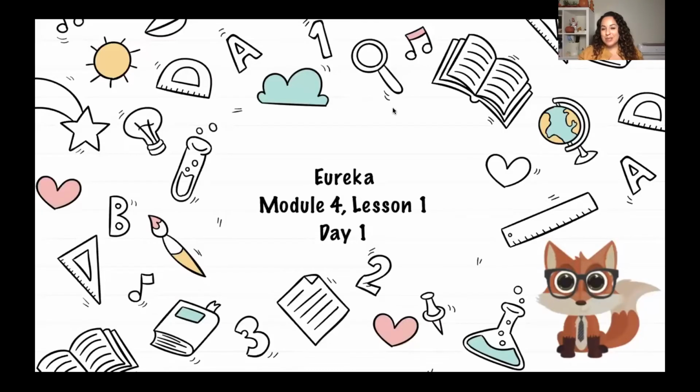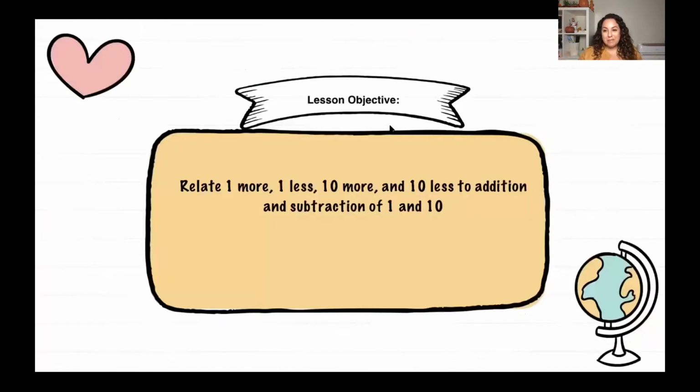So we're on Module 4, Lesson 1, and I'm going to break this lesson down into 2 days just because it is a lot, and sometimes it's nice to just break it down a little bit. So today is day 1 of Lesson 1 in Module 4. So our objective today, we're going to relate 1 more, 1 less, 10 more, and 10 less to addition and subtraction of 1 and 10. And whoa, that sounds like a lot, but I promise I'll make it easy for you.